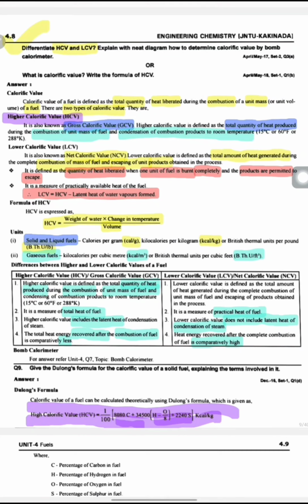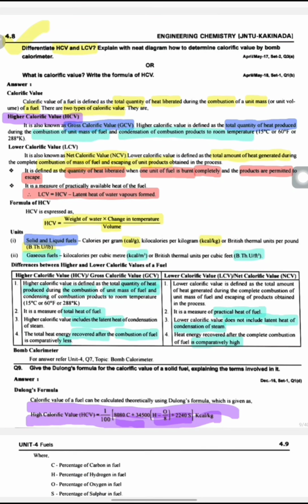Whereas lower calorific value is defined as the total amount of heat generated during the complete combustion of unit mass of fuel and escaping of products obtained in the process. Simply, total combustion heat plus escaping of products.